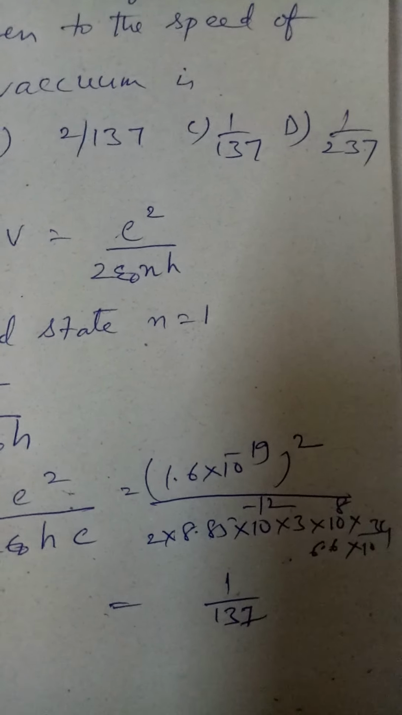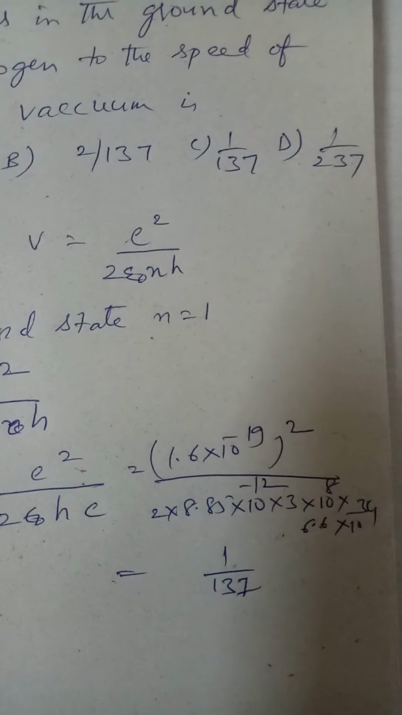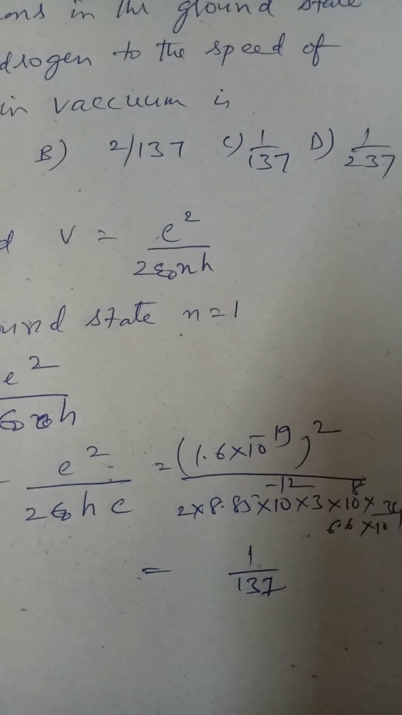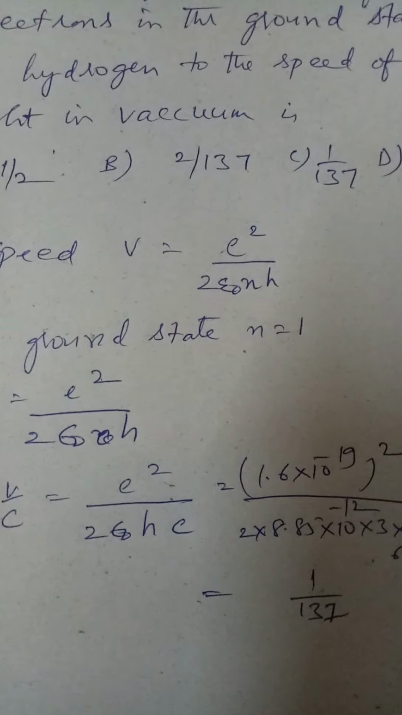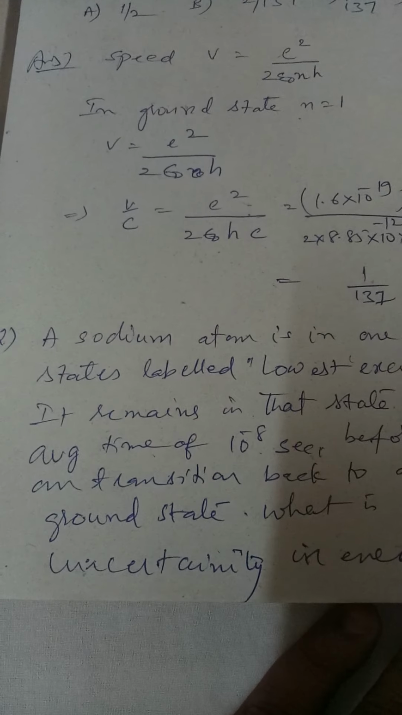Okay, and H value is 6.6 into 10 power minus 34. So when you calculate this, you get 1 divided by approximately 137. So option C is the right answer. Let us see the next question.